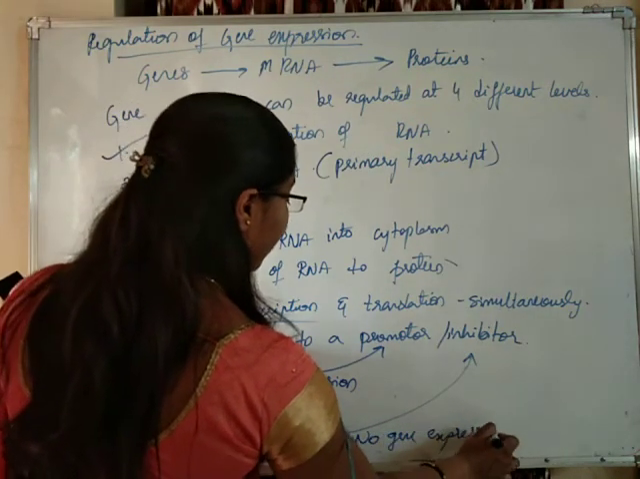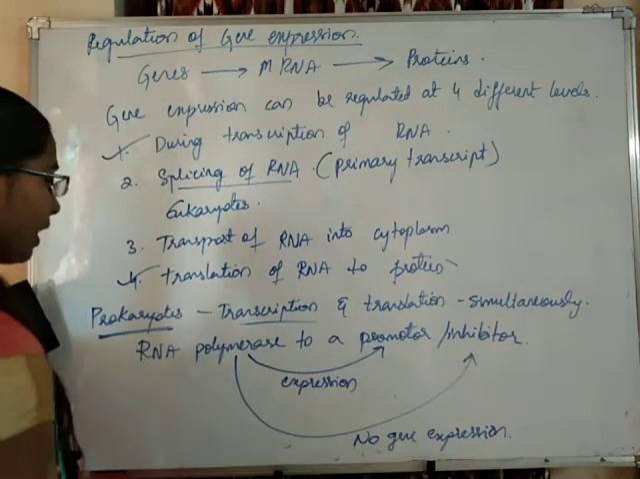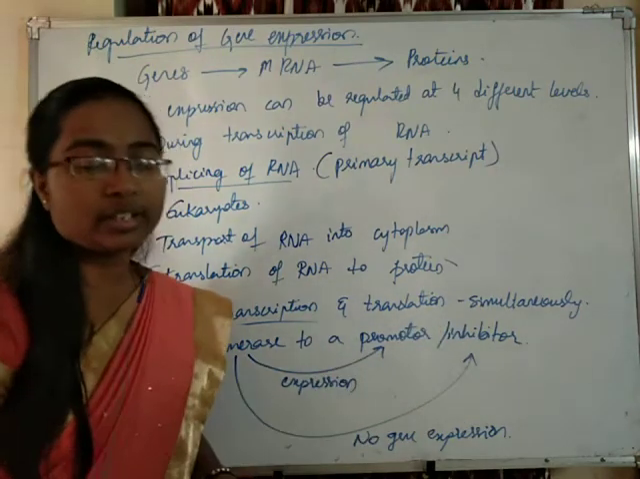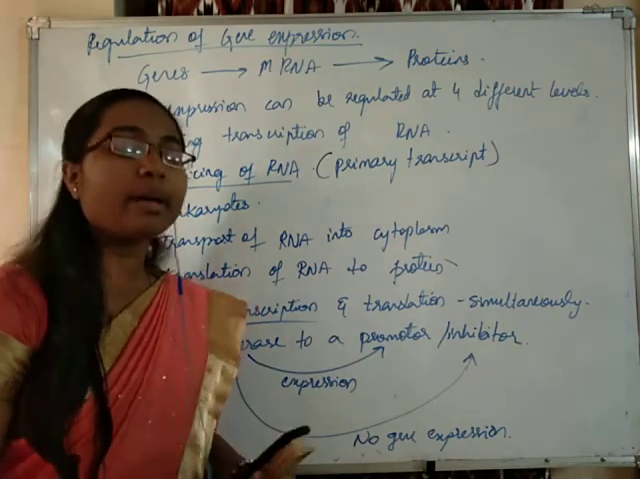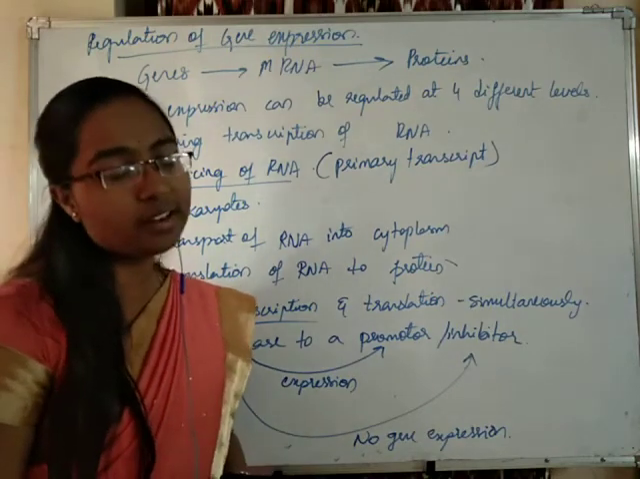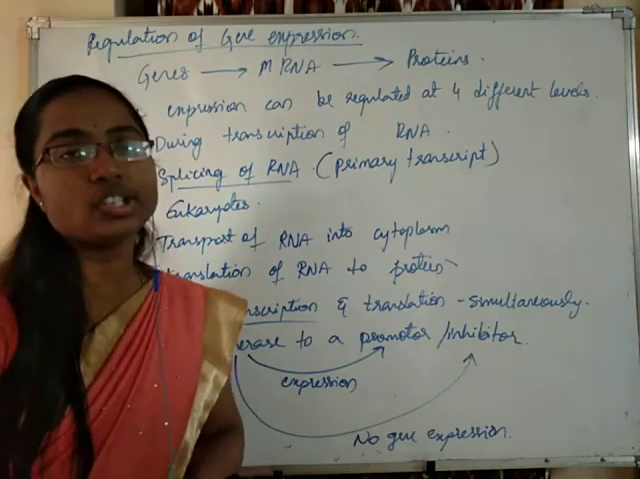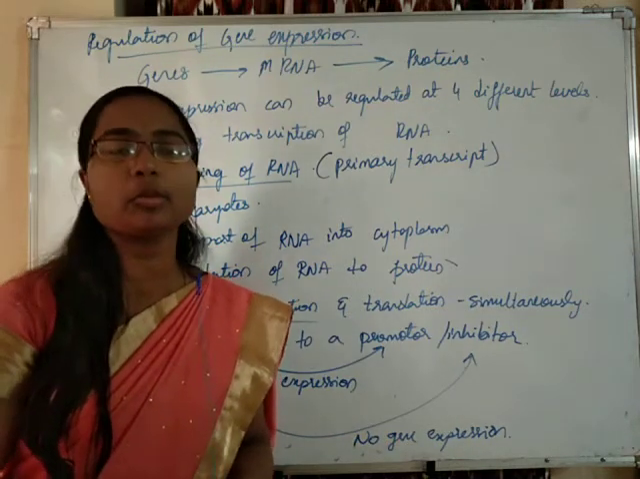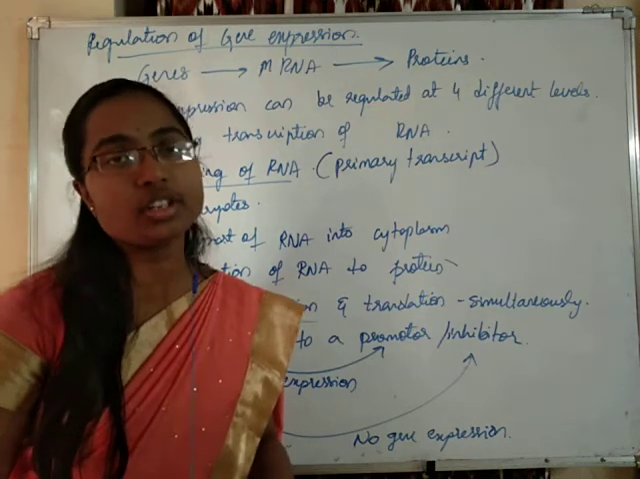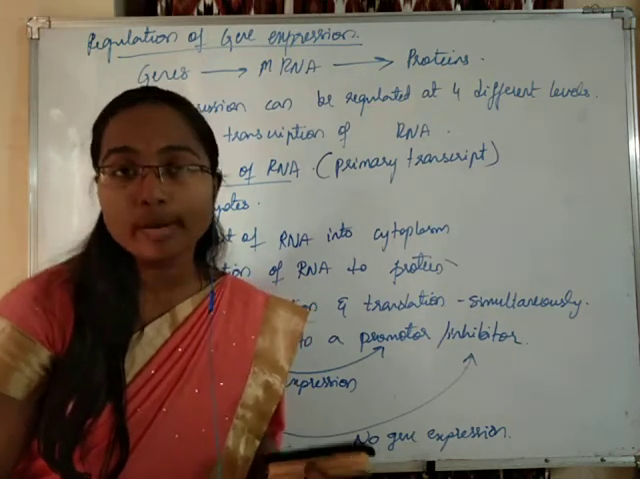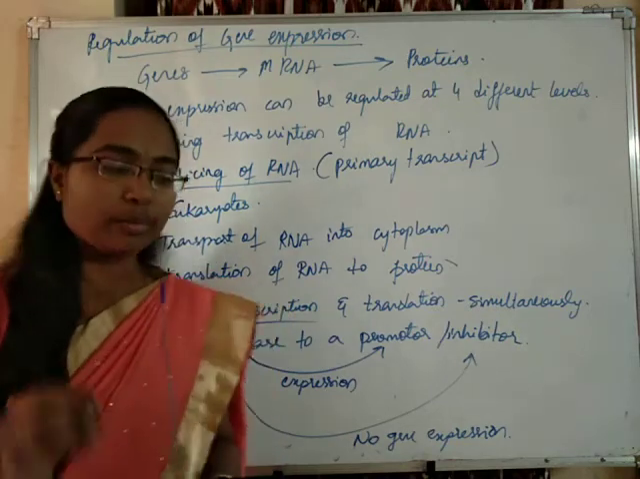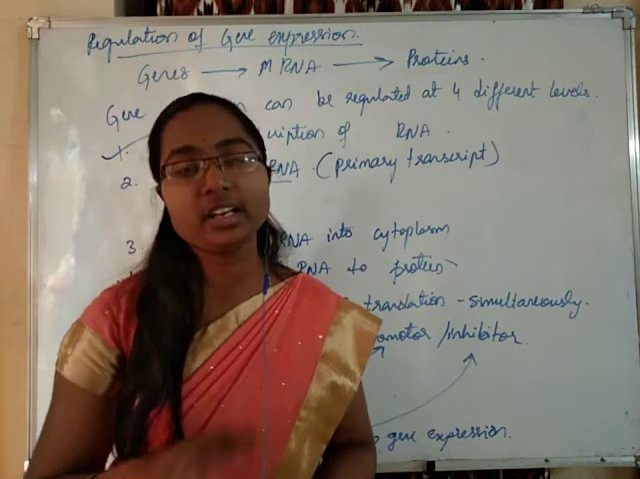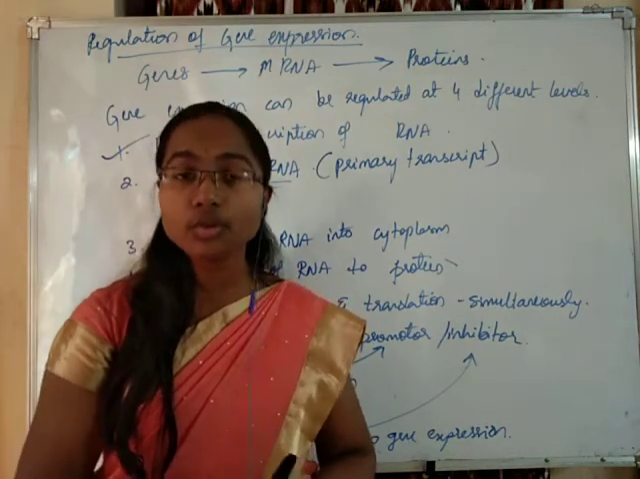In that way, gene expression is regulated by binding of the polymerase to the promoter or to the inhibitor sequence. By binding with the promoter or inhibitor sequence, expression or non-expression of the genes occurs in prokaryotes. There is one very clear model proposed to explain gene expression in prokaryotes, called the Lac-Operon model, which clearly explains how gene expression is regulated in prokaryotes.